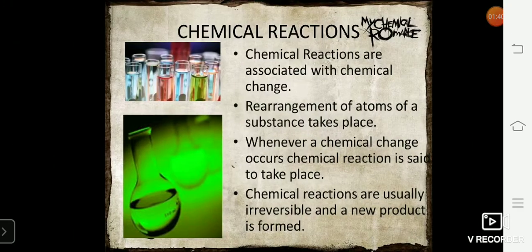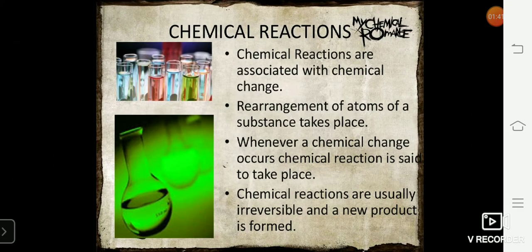Now, we are learning about chemical change. What actually is a chemical change? A change which alters the specific property of a material by bringing about a change in its molecular composition, followed by a change in its state, is called chemical change.